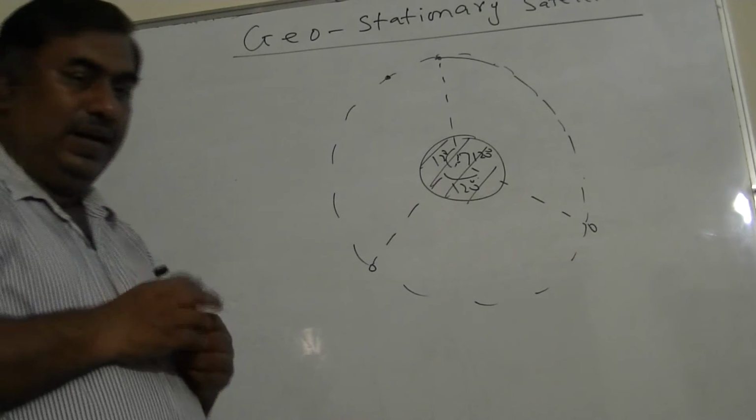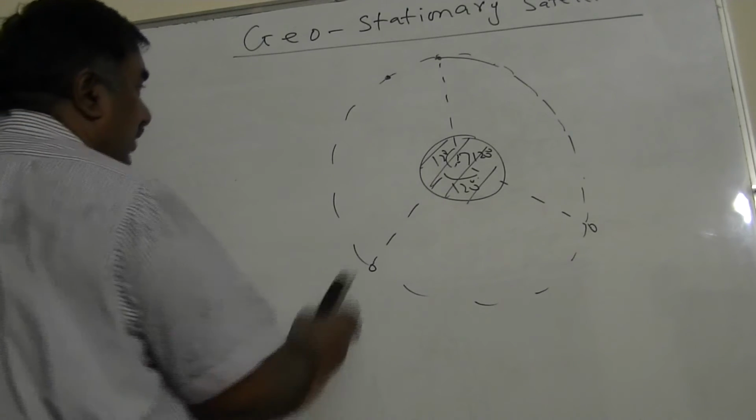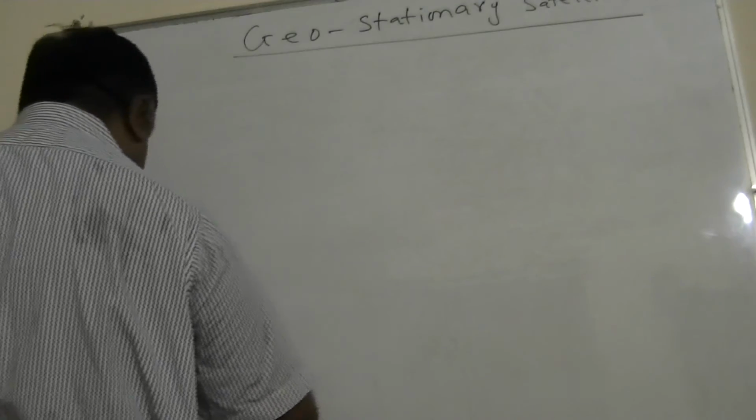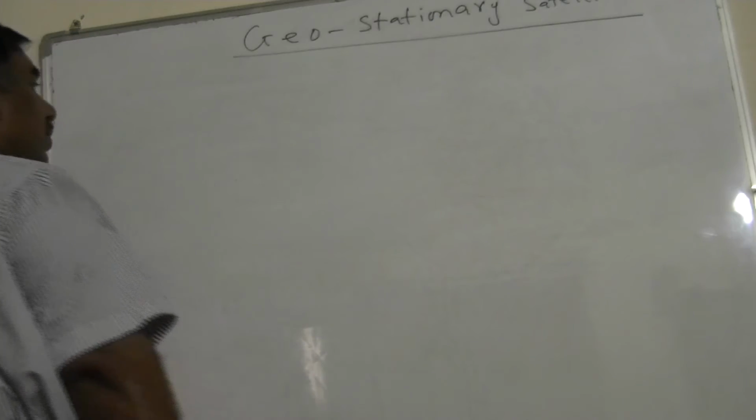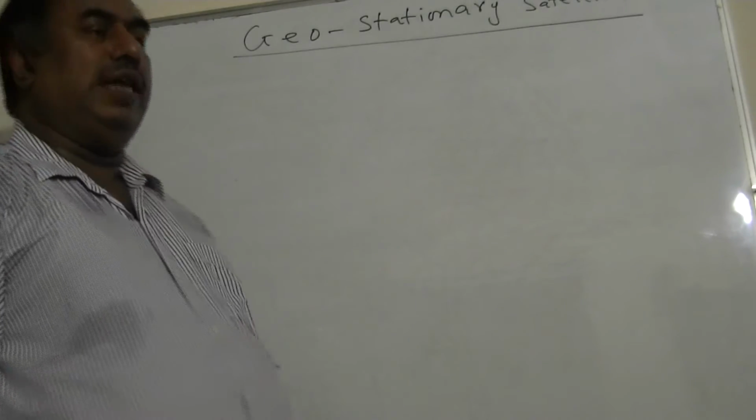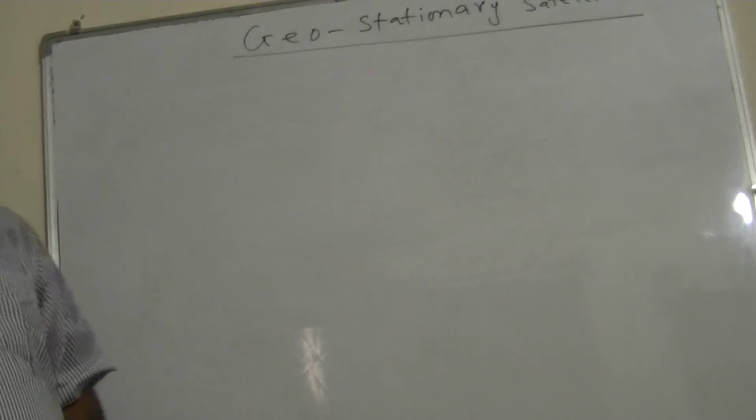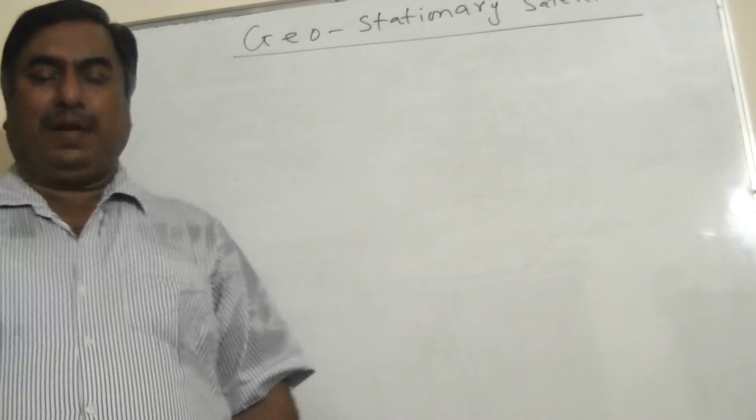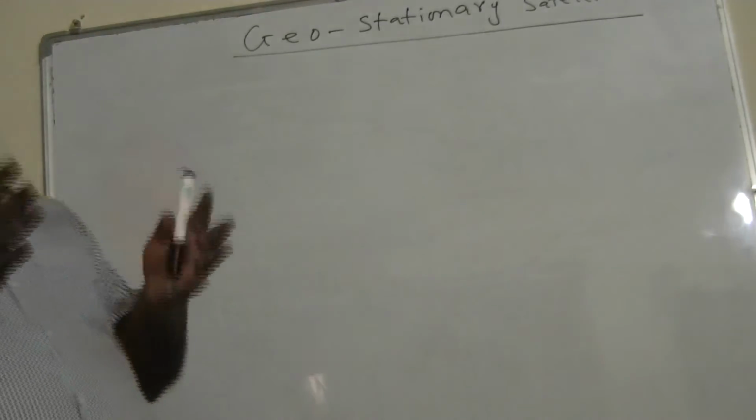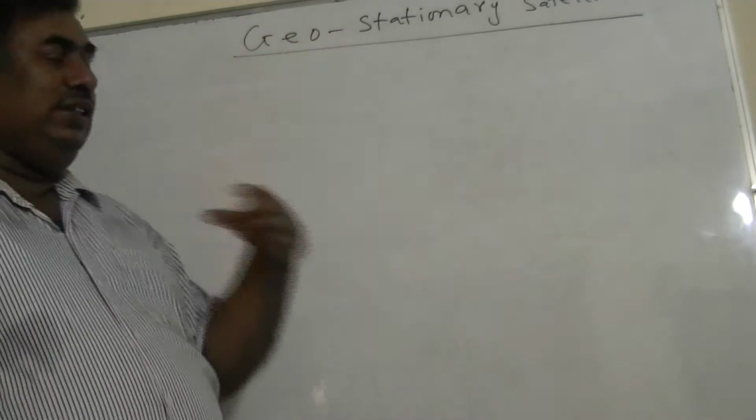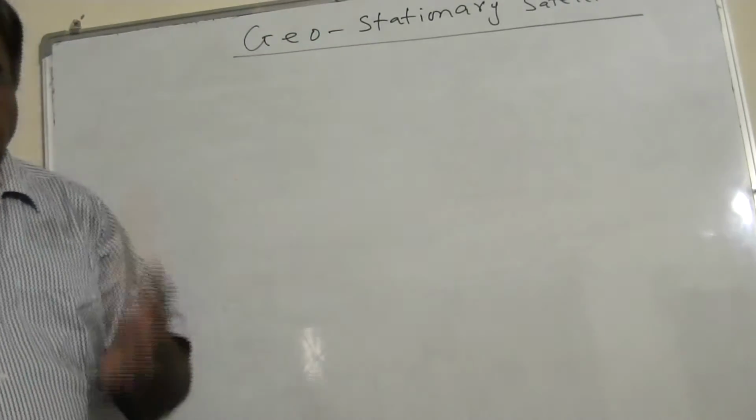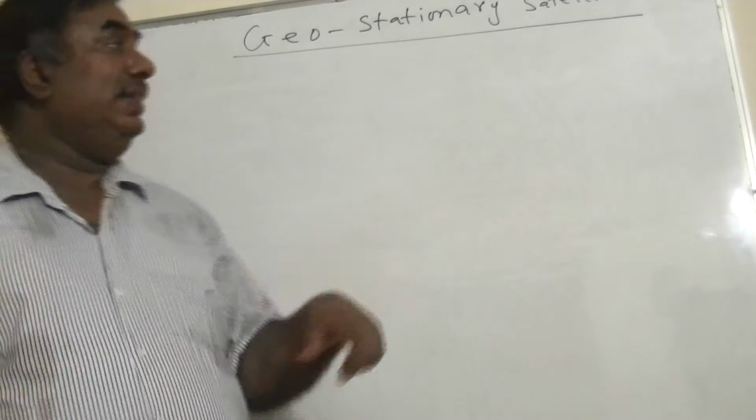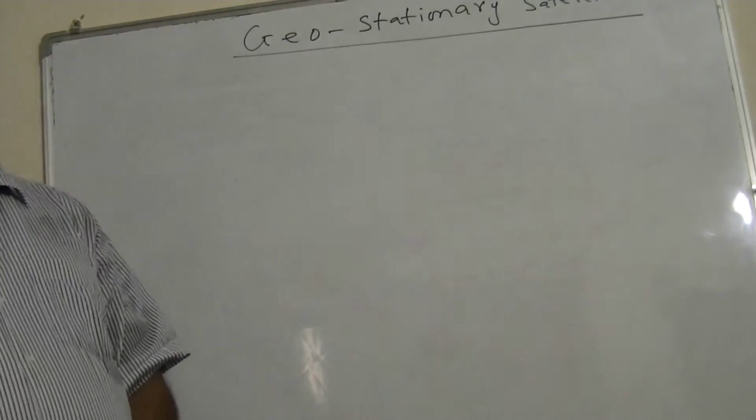So what we learned about the geostationary satellites, I am now making a summary. First of all, these satellites are also known as synchronous or geosynchronous satellites, and their orbits are known as parking orbits because they seem to be stationary. Why the name geostationary satellite? Because they seem to be stationary with respect to the Earth at a point. That's why they are known as geostationary satellites.